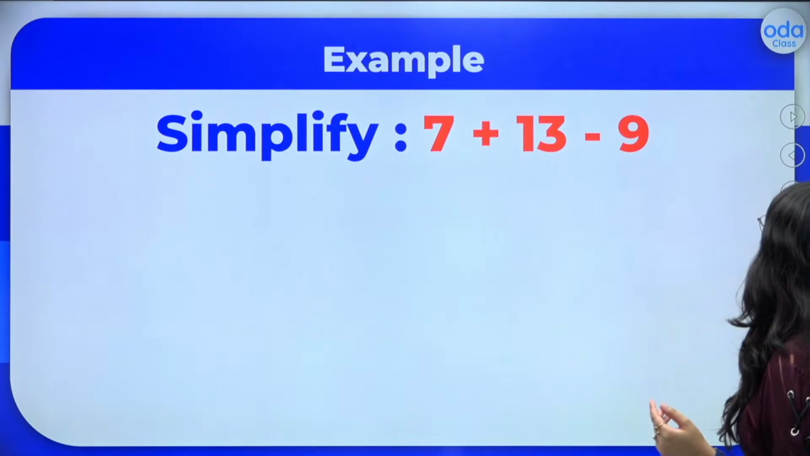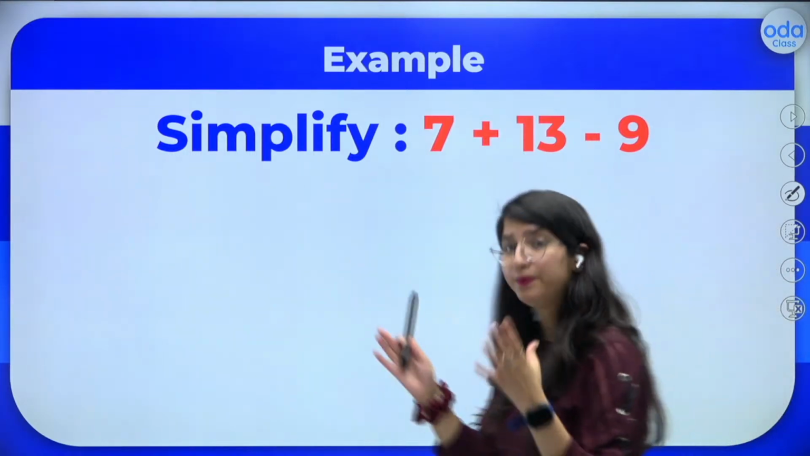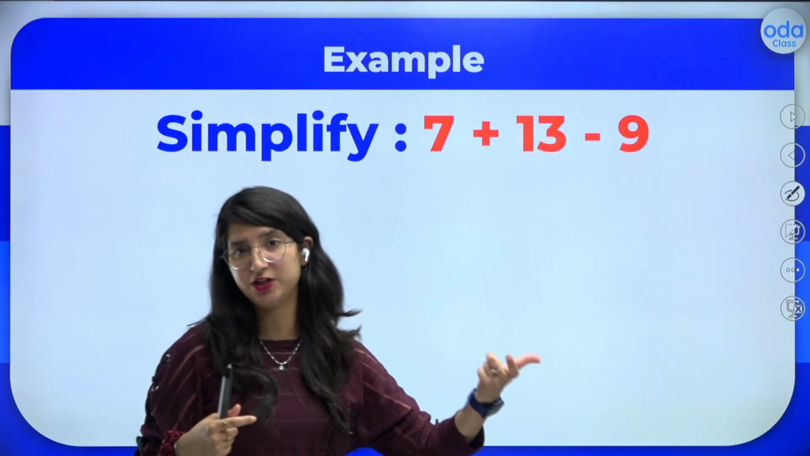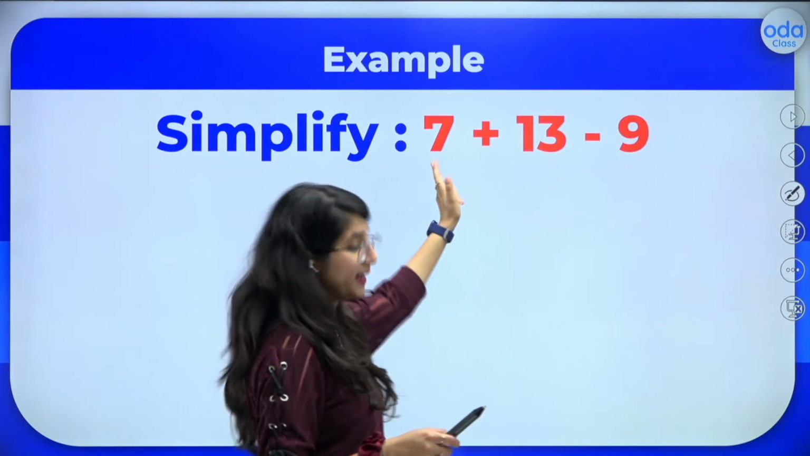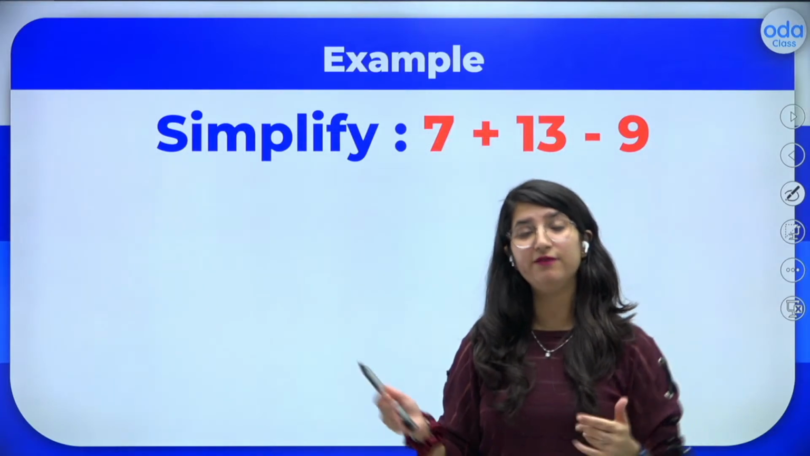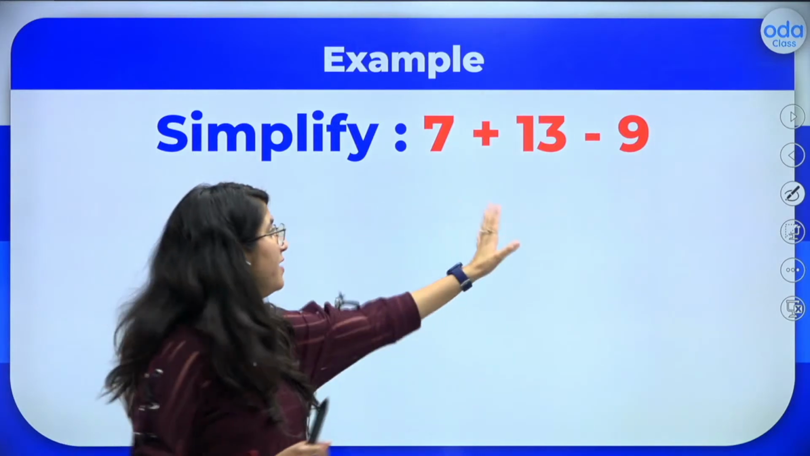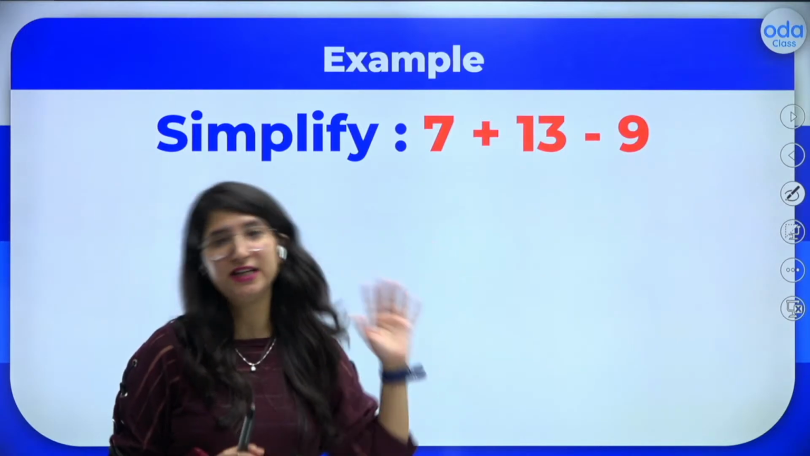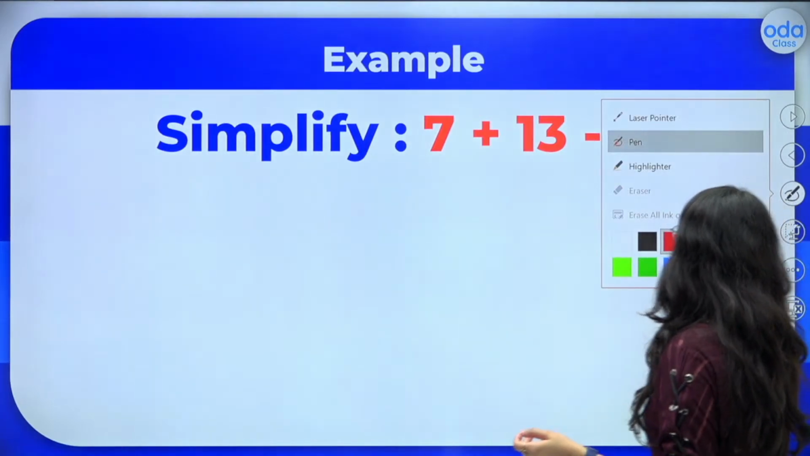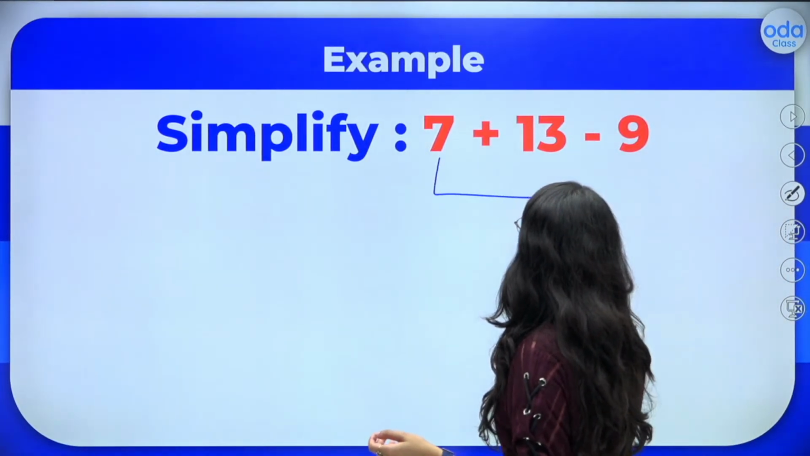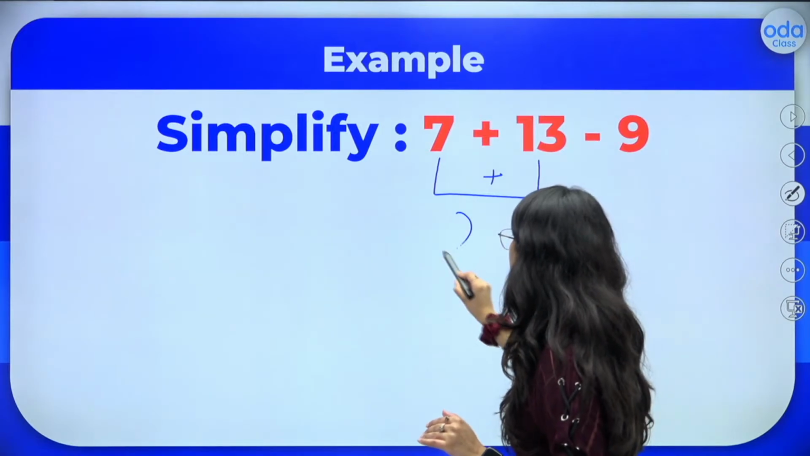You can do it the way you want to do it. Firstly, we will club together the numbers with a similar operation. By operation, I mean addition or subtraction. So here I can see that 7 is positive and 13 is also positive. By positive, I mean they have an addition sign, whereas the number 9 has a negative sign. So I will first add 7 and 13 together. What do I get? I get 20 as the answer.